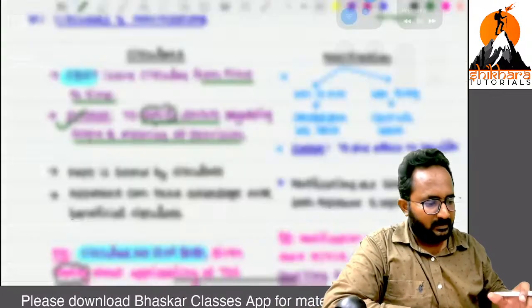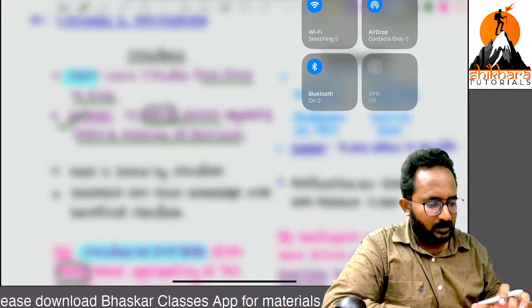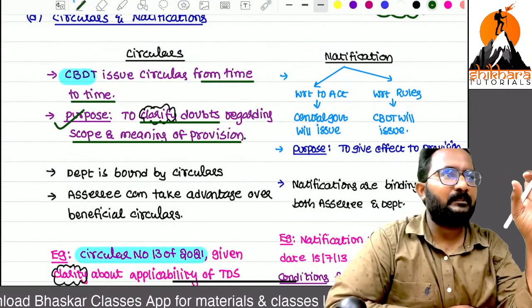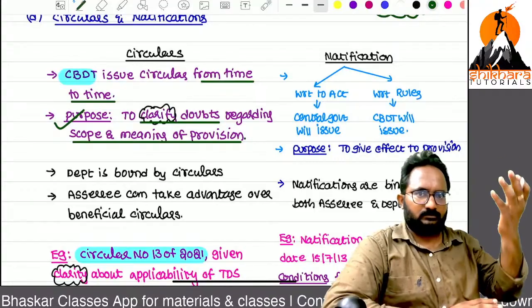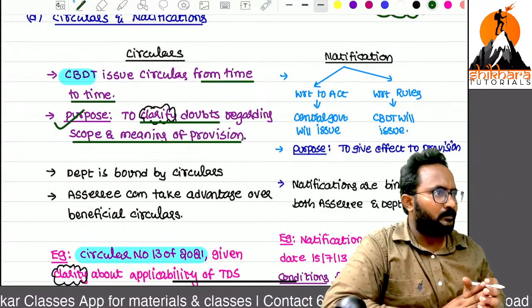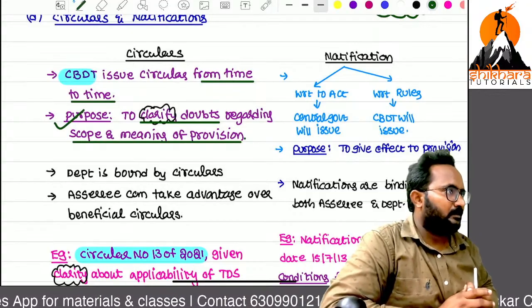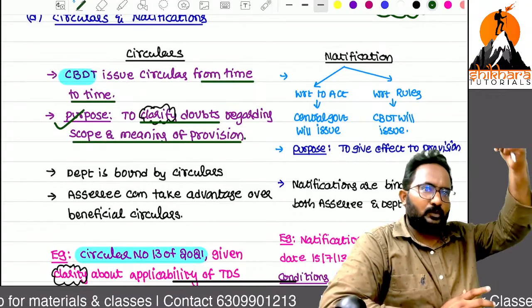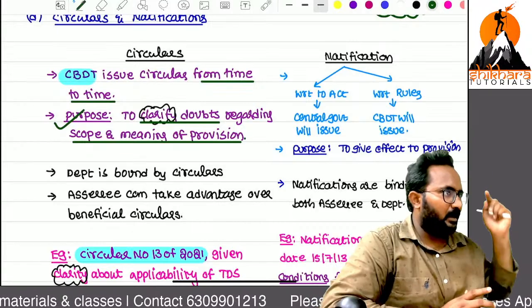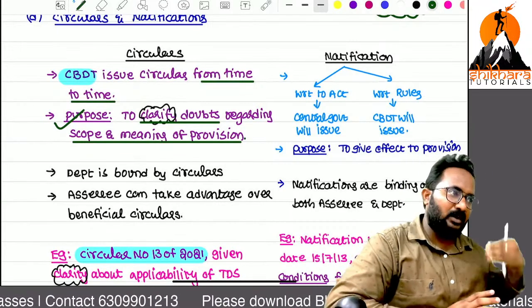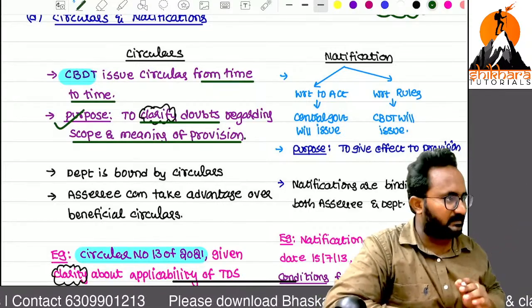You can try on your own, it is a waste of time only. If you open the income tax website, that is the e-filing portal, in that you will get the circulars one by one. Don't read that, just generally, time to time, that means regularly or frequently, they will release all of these.